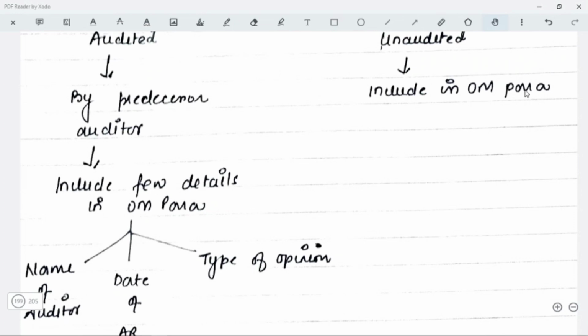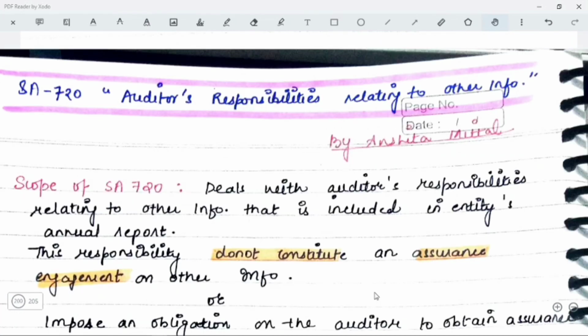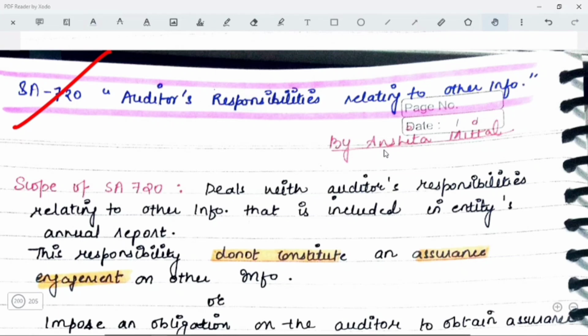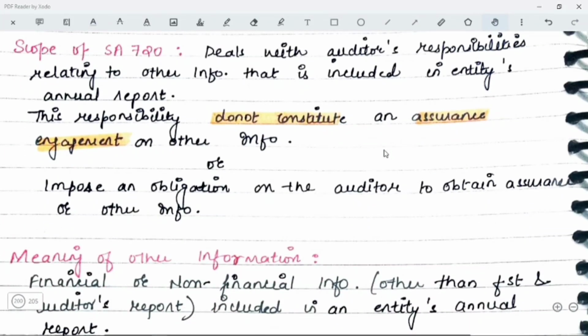Let's move on to the next standard, which is SA 720, auditor's responsibilities relating to other information. What is the scope of this standard? This standard deals with the auditor's responsibilities relating to other information that is included in the entity's annual report. This responsibility does not constitute an assurance engagement on the other information. Remember this. You're not providing any assurance service here.